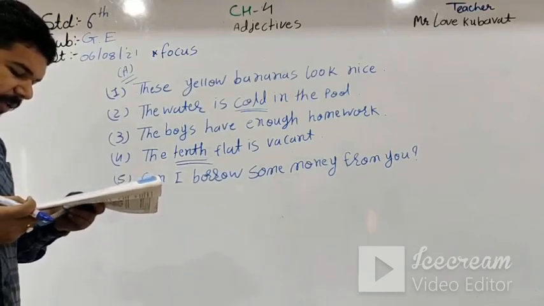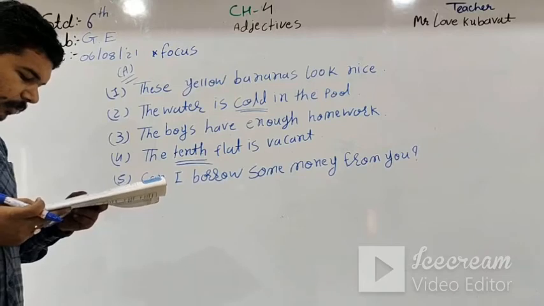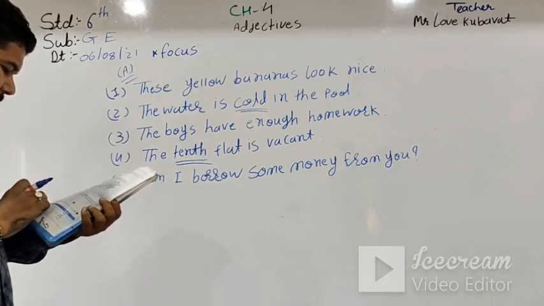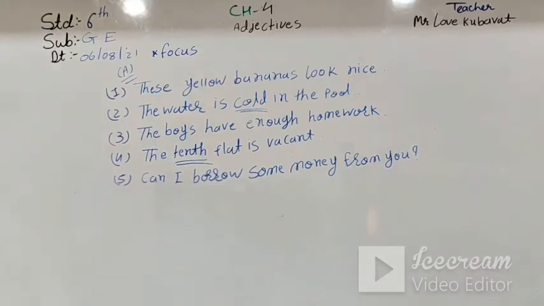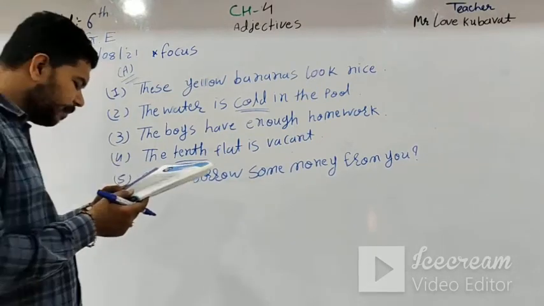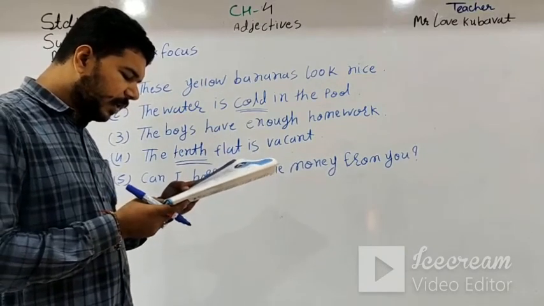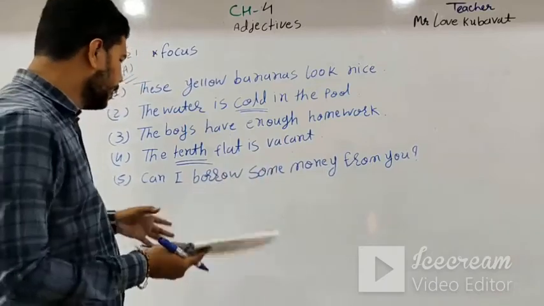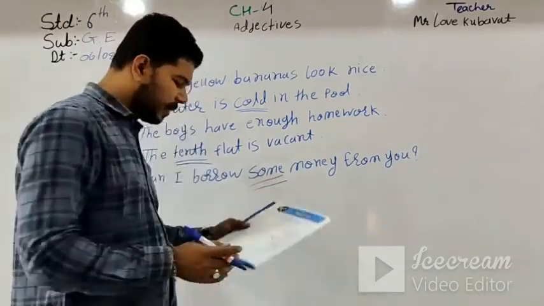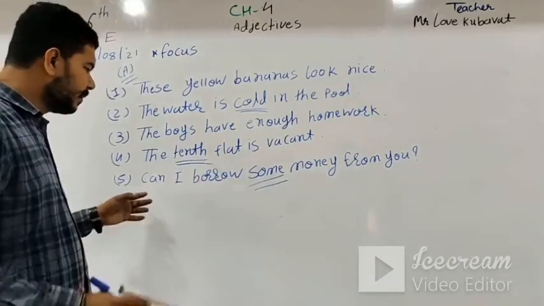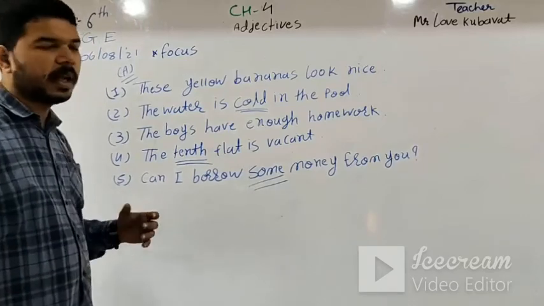The answer is adjectives of number, because here you can answer some, any, several, many, of you, like this. So here some is also an adjective of number. So here, can I borrow some money from you? This sentence is interrogative, so put over here ask permission.